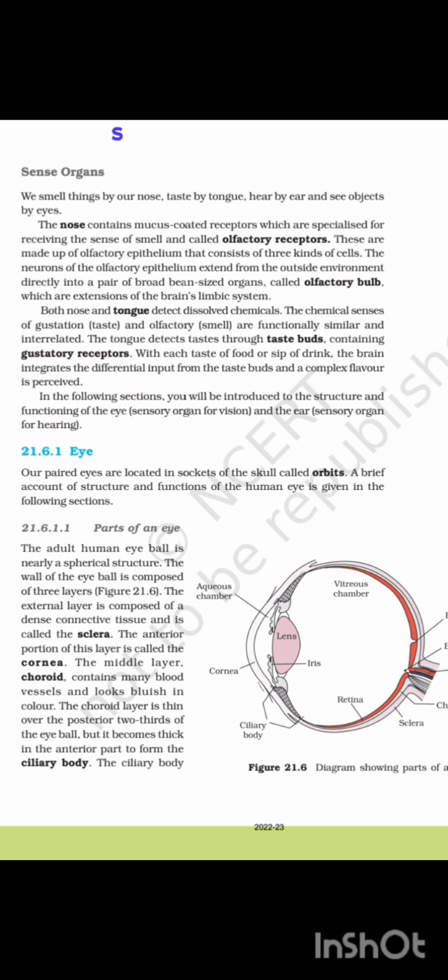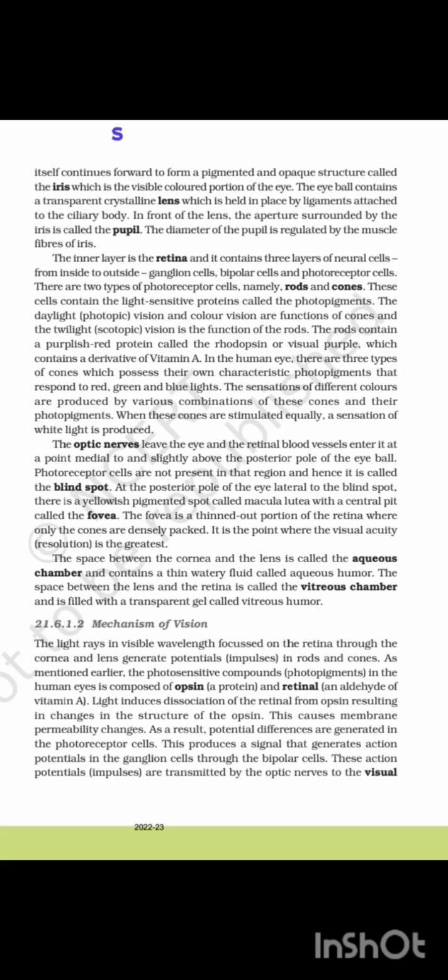Figure 21.6. The external layer is composed of dense connective tissue and is called the sclera. The anterior portion of this layer is called the cornea. The middle layer, the choroid, contains many blood vessels and looks bluish in color. The choroid layer is thin over the posterior two-thirds of the eyeball, but it becomes thick in the anterior part to form the ciliary body. The ciliary body itself continues forward to form a pigmented and opaque structure called the iris, which is the visible colored portion of the eye.